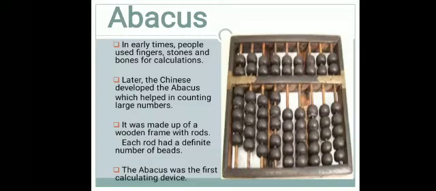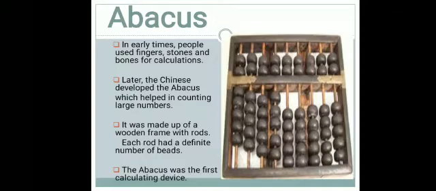Later the Chinese developed the abacus, which helped in counting larger numbers. It was made up of a wooden frame, as shown in the picture. The side frame was wooden, with rods in the middle.